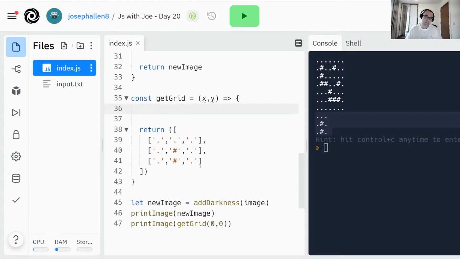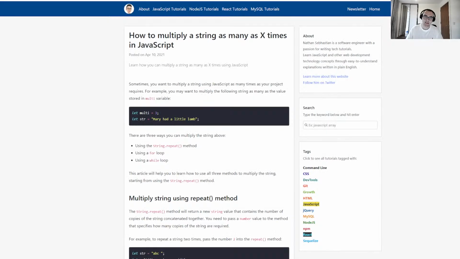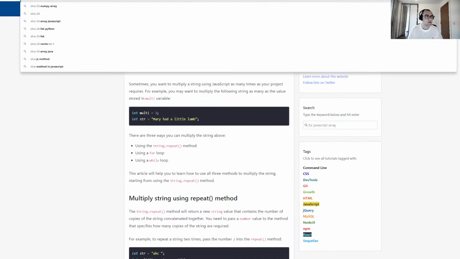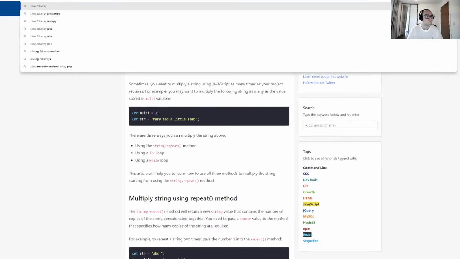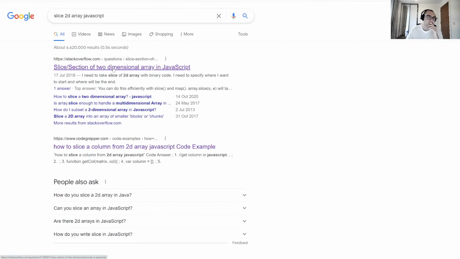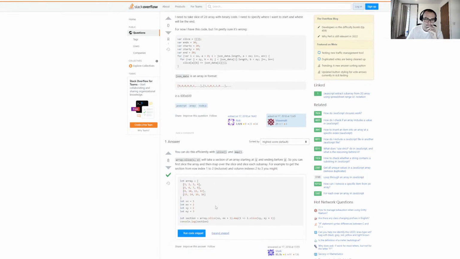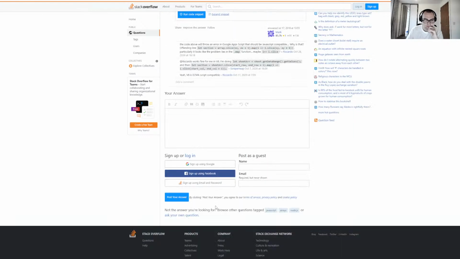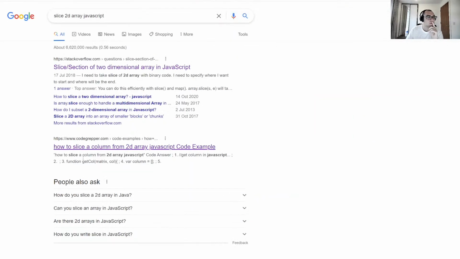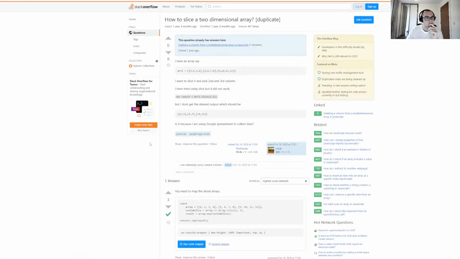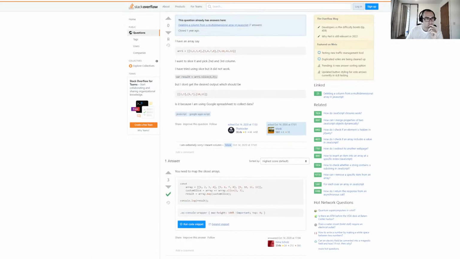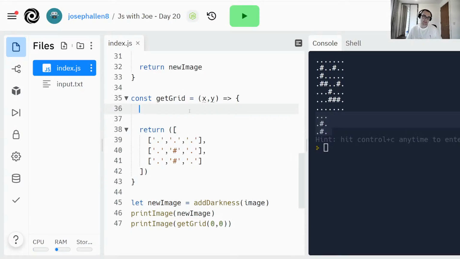So instead, how do I slice a 2D array? Maybe I'll write my own then.